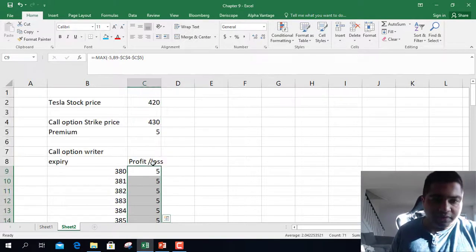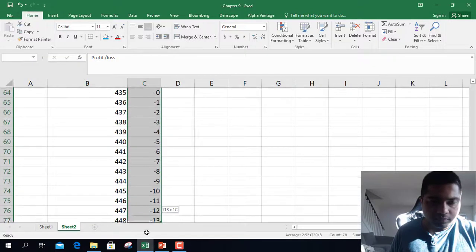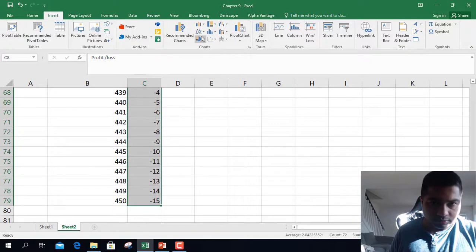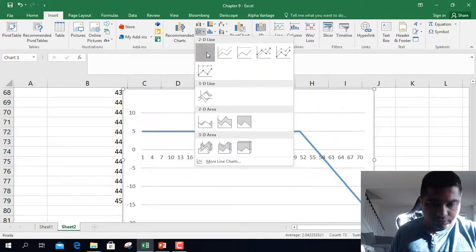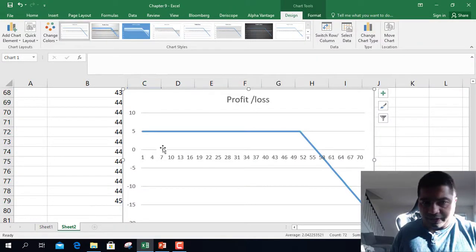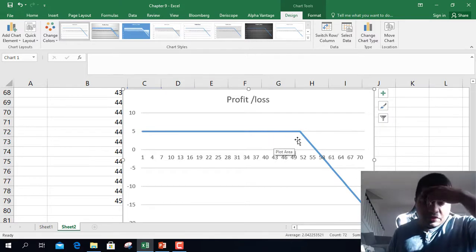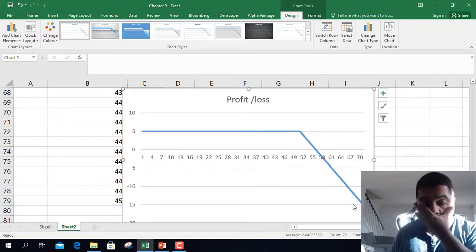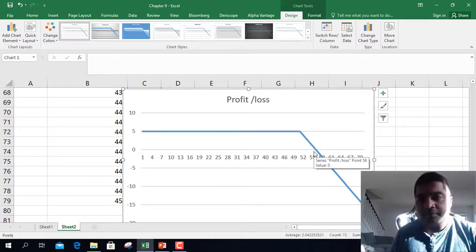So if you draw a chart of that, this is your profit, this is the profit range. If the stock price crashes below this, then you will start having losses. You'll start making losses, okay, below the break-even point. Break-even is 435.